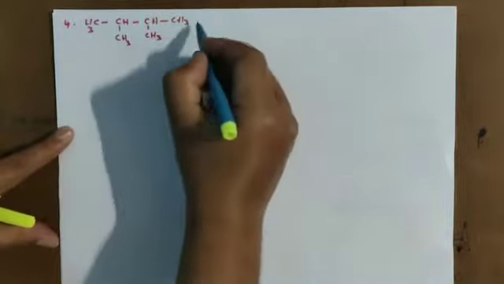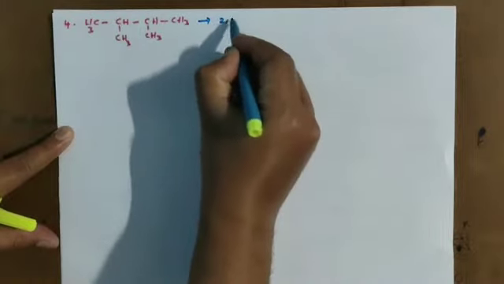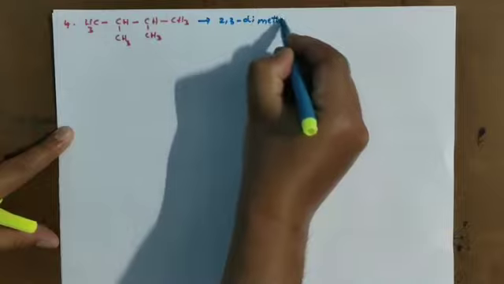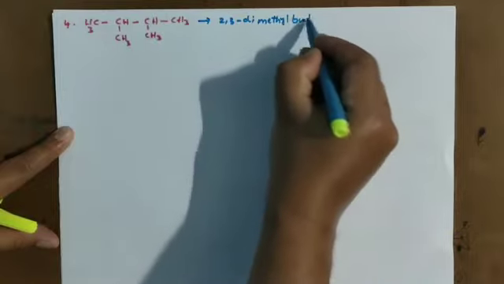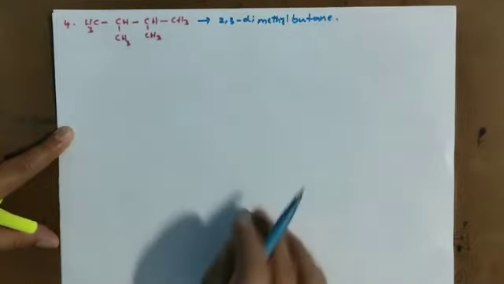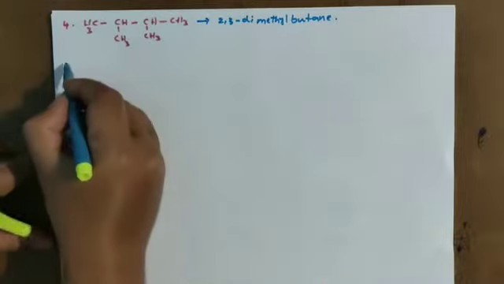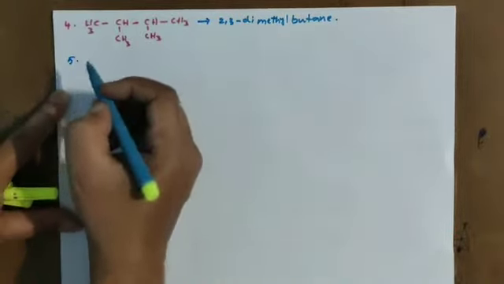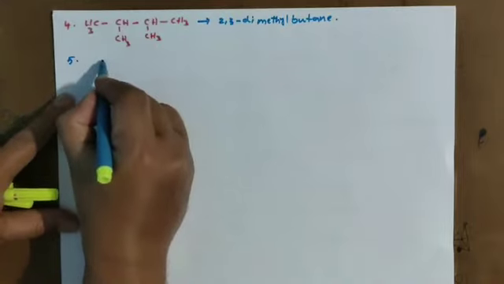See here now, 2,3-dimethylbutane. What is the name? 2,3-dimethylbutane. This is one isomer we got. And now I am writing one more, also with a 4 carbon chain.